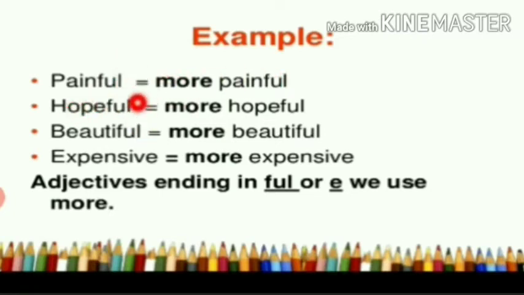Hopeful, when words are ending in full. Hopeful, more hopeful. Beautiful, more beautiful. We will get comparative by adding more. Expensive, it is not expensier. It is more expensive. Understood? When the words are ending in full or E, we will add more before that. We will add more to get comparative degree, for comparing two things or two persons. Understood?